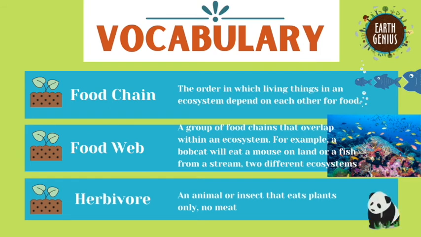An herbivore is an animal or insect that eats plants only. They don't eat any meat or any other animals. An example of some herbivores are pandas, horses, and caterpillars.